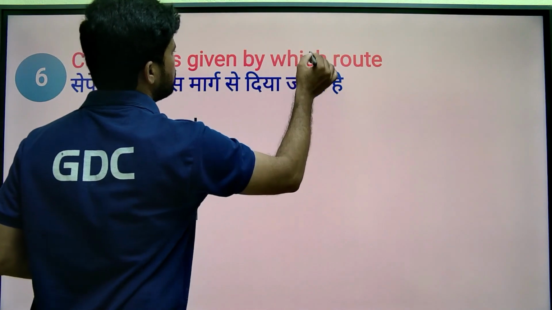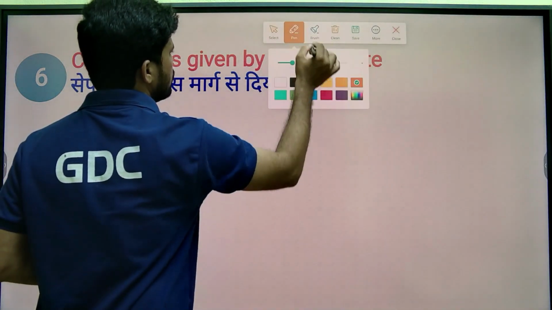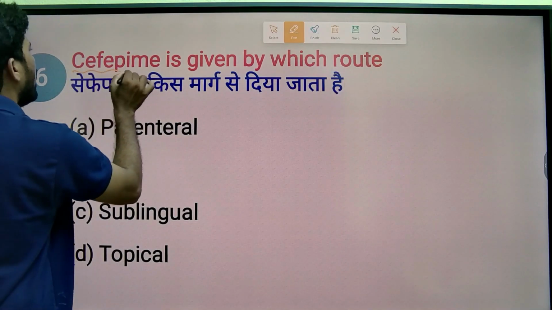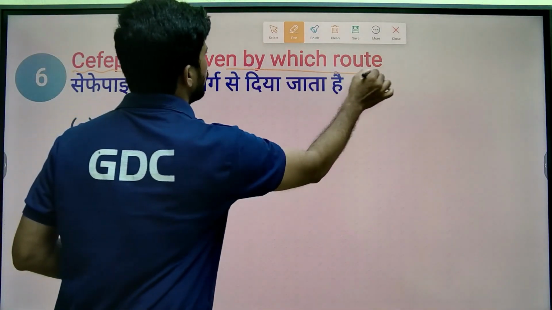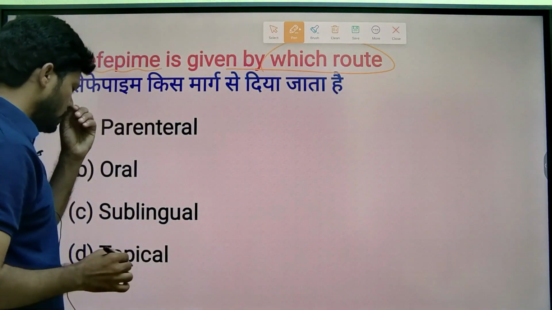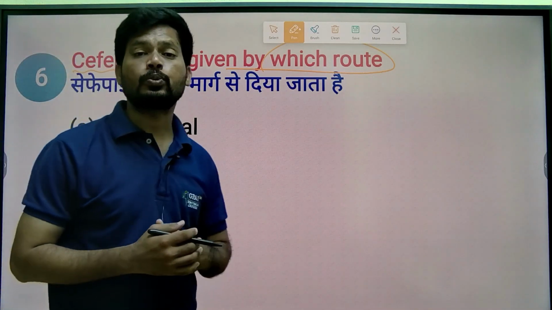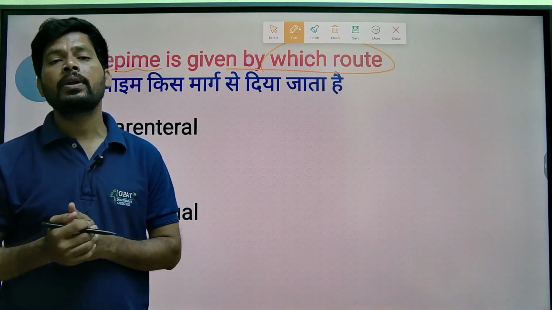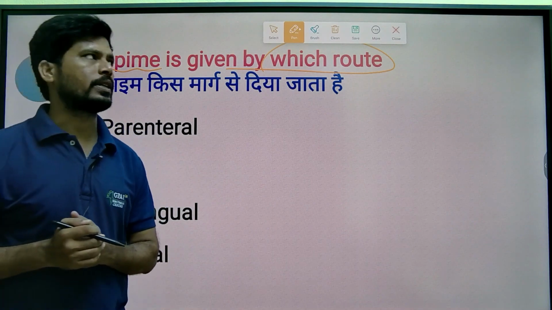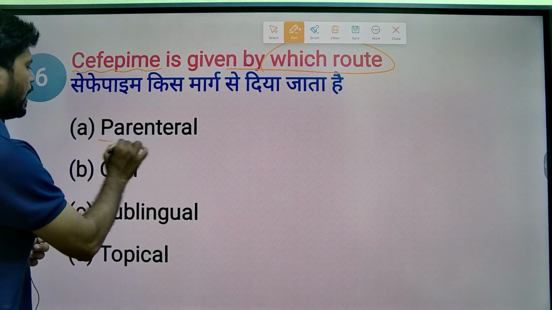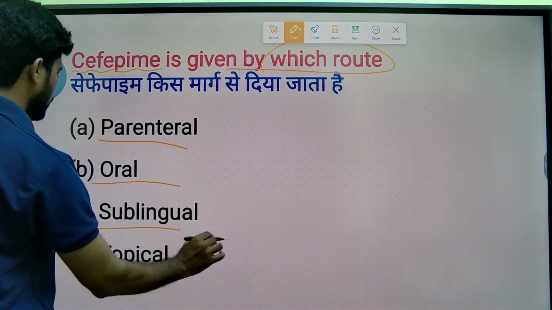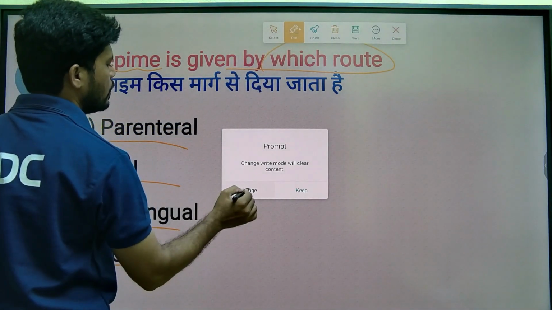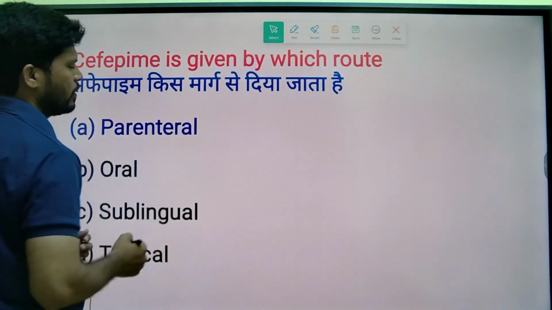Next one, the next MCQ is: Cefepime is given by which route? So Cefepime comes under the cephalosporins. Cephalosporins are cell wall synthesis inhibitors in bacteria and help in the treatment of bacterial infection. The options are parenteral, oral, sublingual as well as topical. So what is the answer simply? These questions are a little bit rare.